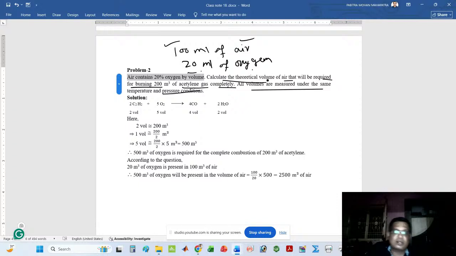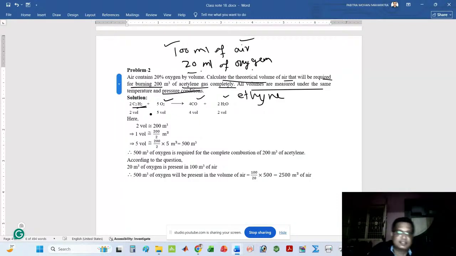As per the question, our target is to find what amount of air is needed for burning 200 meter cube of acetylene gas. The formula of acetylene gas is C2H2. If you burn the acetylene gas, carbon monoxide and water are formed.